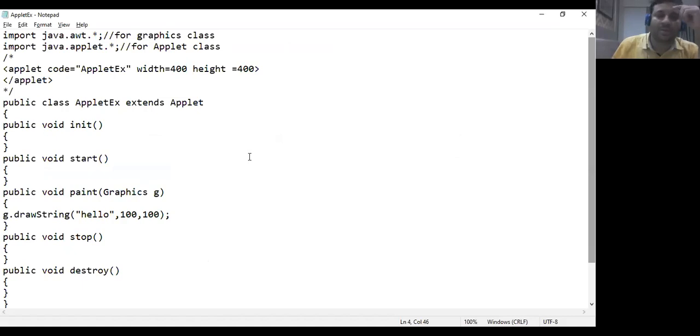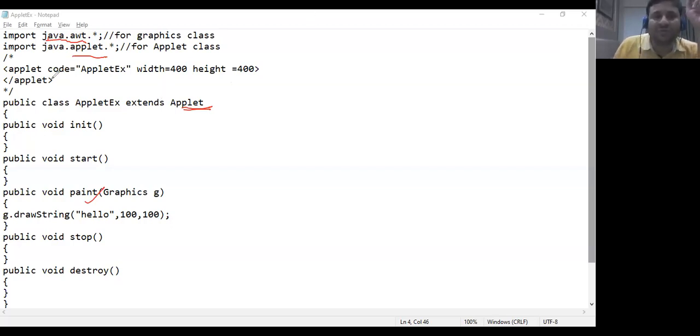We can see this is sample code. This is how we write applet code ideally. The first thing is, when I'm writing a Java program, I need some packages. Here the packages that we imported are java.awt, which is for paint, and java.applet, for the applet class. So these are the two packages that we need to import.